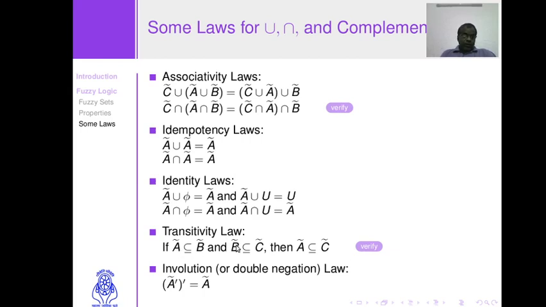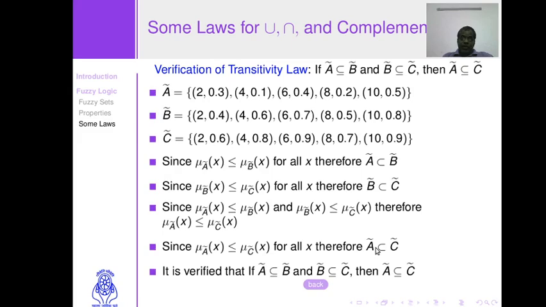The transitivity laws, it simply says that if fuzzy set A is a subset of fuzzy set B and fuzzy set B is a subset of fuzzy set C, then A is also a subset of fuzzy set C. You can verify it with the help of some given example.